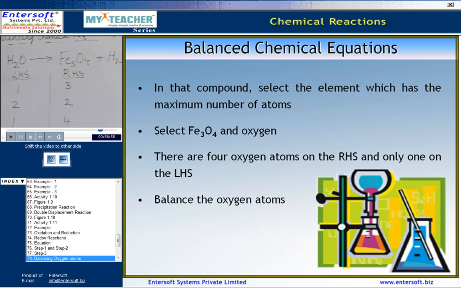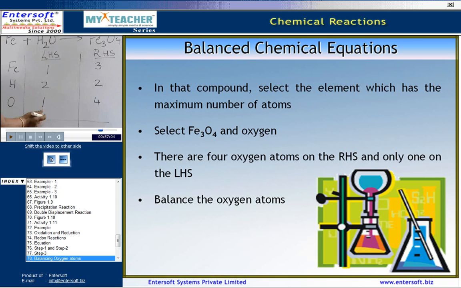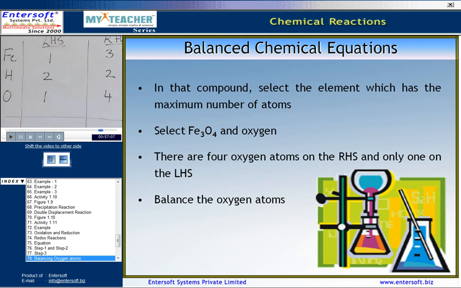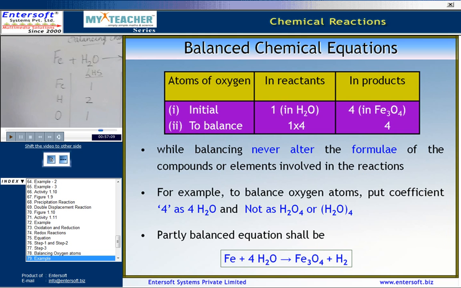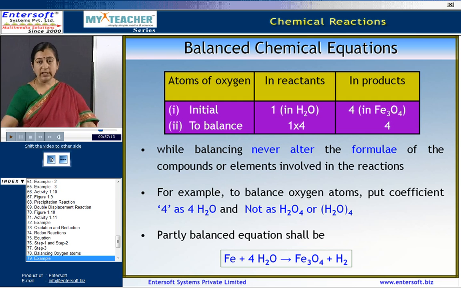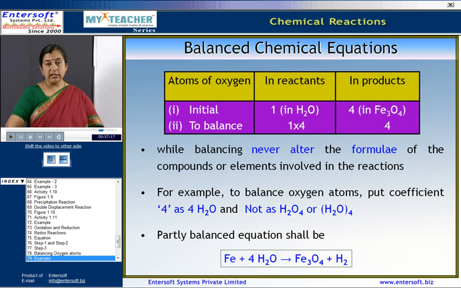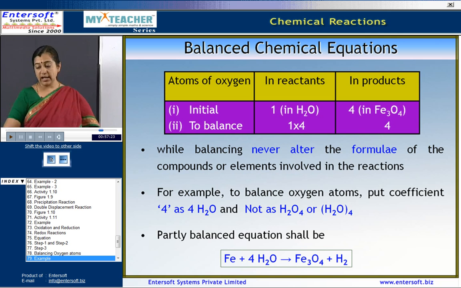Here we have 4 oxygen atoms on the right hand side and only 1 on the left hand side. Now, how do we balance these oxygen atoms? To equalize the number of atoms, it must be remembered that we cannot alter the formula of the compounds or the elements involved in the reaction.